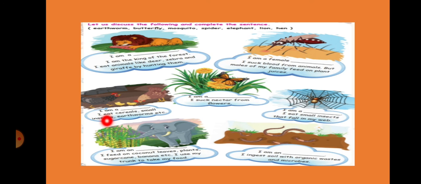I am a dash, I eat cereals, small insects, earthworms, etc. What is this? I am a dash, I suck nectar from flowers. What is this? I am a dash, I eat small insects that fall in my web. What is this? I am a dash, I feed on coconut leaves, plants, sugarcane, banana, etc. I use my trunk to take my food. What is this? I am a dash, I ingest soil with organic waste and microbes. What is this?